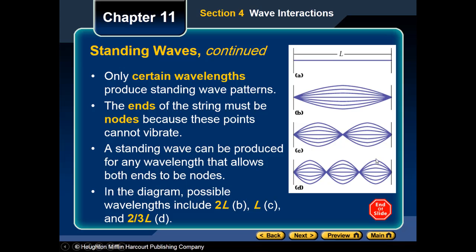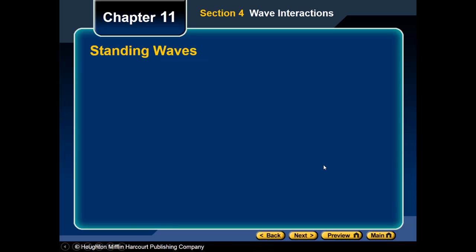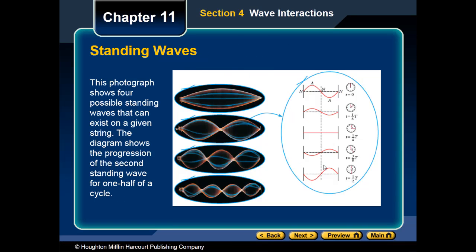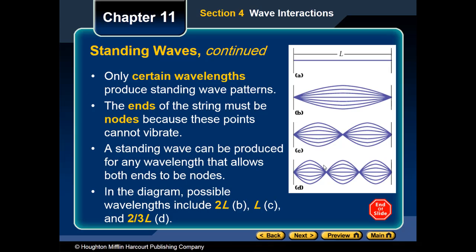And to get the distance between here and here, it's gonna be 1, 2, 3, 4 out of 6. So it will be 4L over 6. So 4L over 6 is equal to 2L over 3, which is lambda.